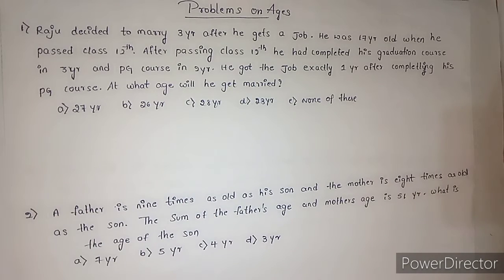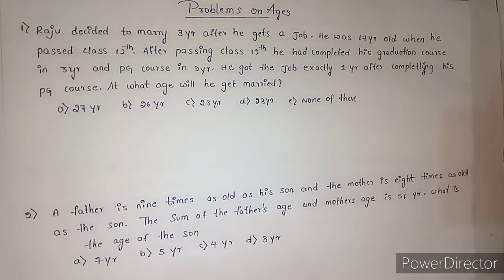So here problems on ages generally consist of information of ages of two or more persons and a relation between their ages in present, future and past. So using the information, it is asked to calculate the ages of one or more persons in present, future and past. So let's start to solve the questions. By solving, you understand the concept.